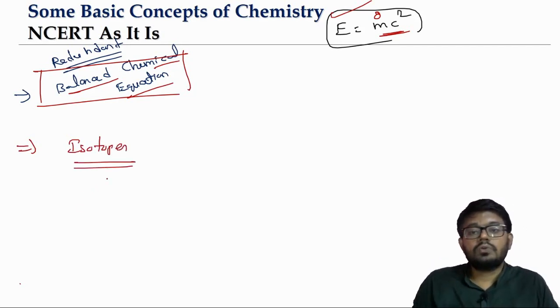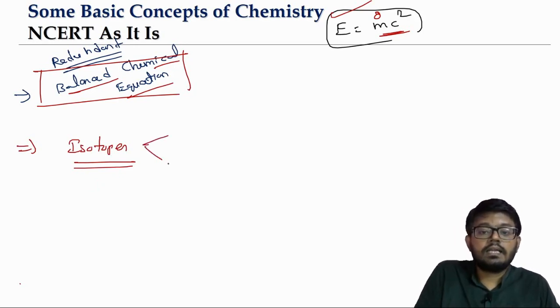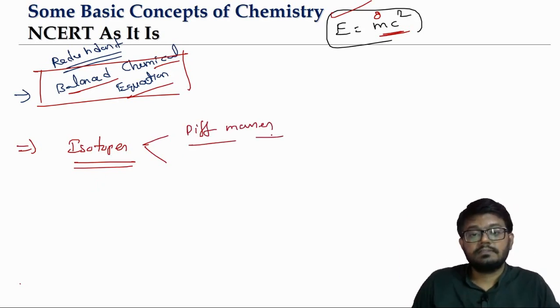Whenever you talk about isotopes, these atoms of the same element will have different masses. And whatever theory is based on mass, whether it is the law of definite proportion or the law of multiple proportion,